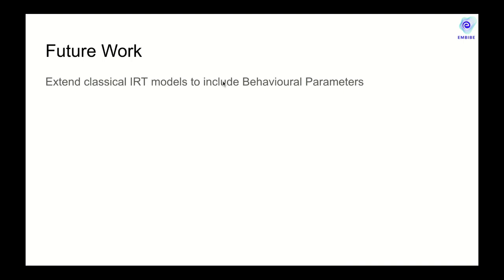We note that in the IRT, we just considered the classical 2PL model. But because we postulated the estimation of the item parameters via neural networks, it is possible to extend them to include behavioral parameters. We hope that such enriched IRT models will reflect the reality better, and consequently, both DBP and DOP can do better. That means we can administer and assemble tests which are a lot more realistic and which go beyond the classical IRT paradigm.